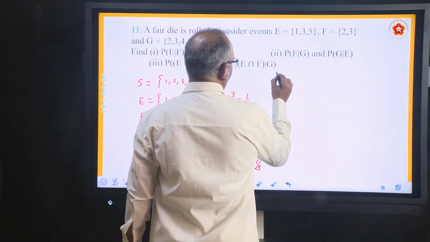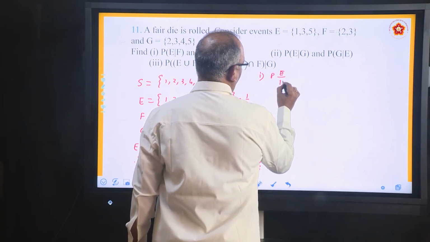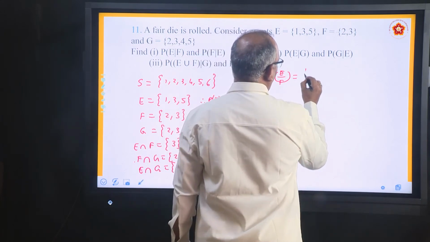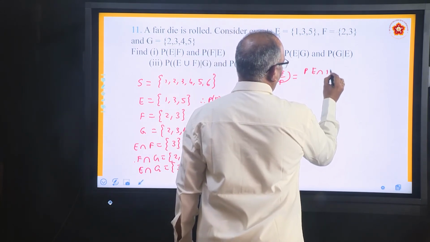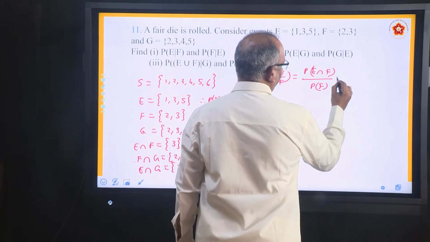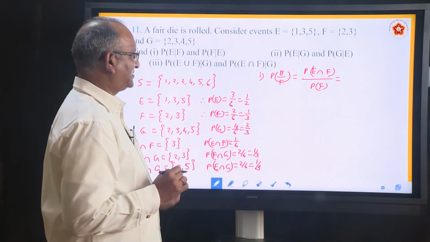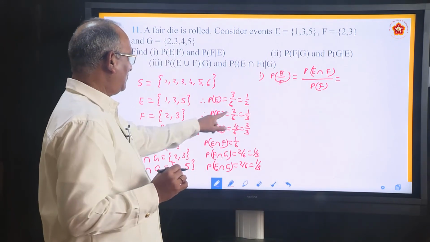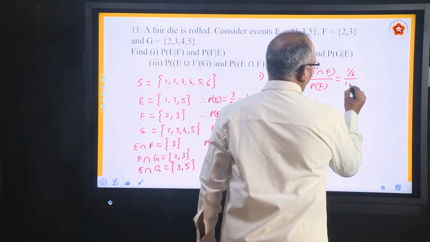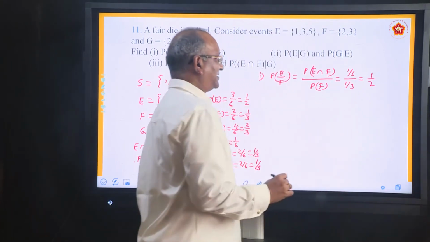First one is PE by F. So how will you find PE by F? Formula. What is the formula? PE intersection F divided by PF. Substitute the values. E intersection F 1 by 6 and PF 1 by 3. So 1 by 6 by 1 by 3. It is 1 by 2 because it will become 3 by 6.